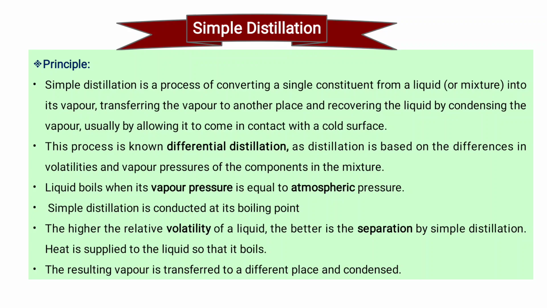So this is the basic difference between evaporation and distillation. A liquid boils when its vapor pressure is equal to atmospheric pressure, and simple distillation is conducted at the boiling point, meaning 100 degrees Celsius, while evaporation is carried out below the boiling point. This is also a basic difference between distillation and evaporation techniques. The higher the relative volatility of the liquid, the better the separation by simple distillation. Heat is supplied to the liquid so it boils rapidly, and the resulting vapor is transferred to a different place and condensed.